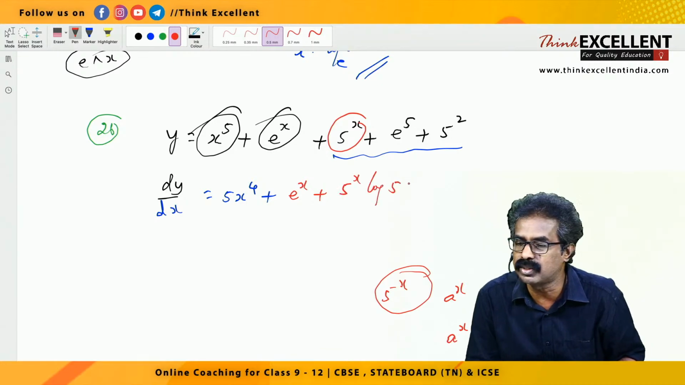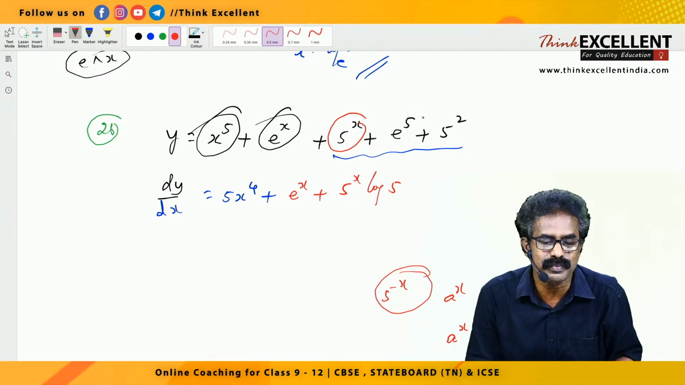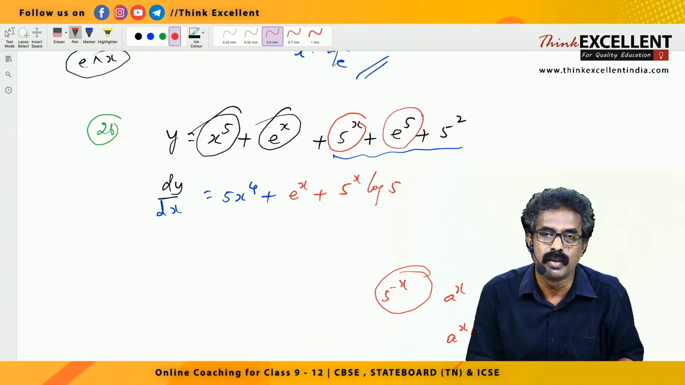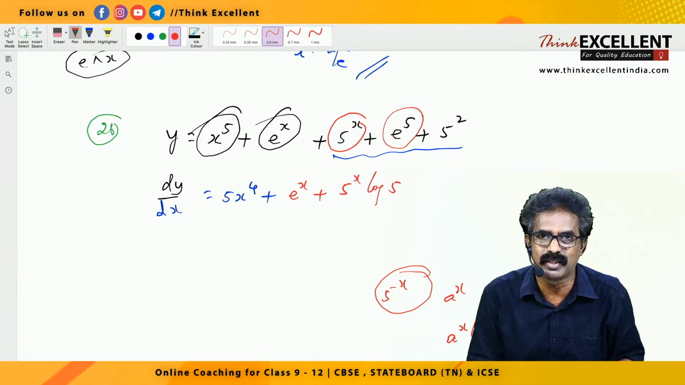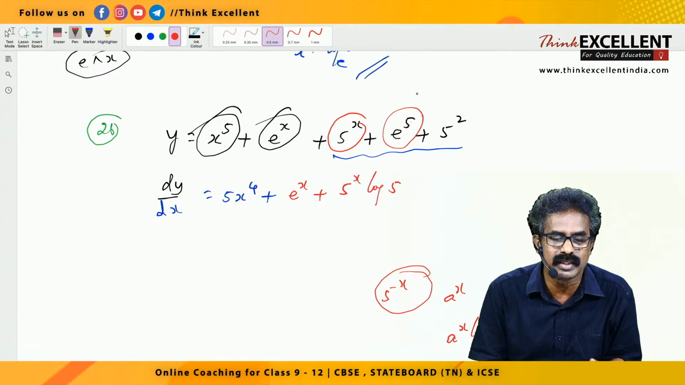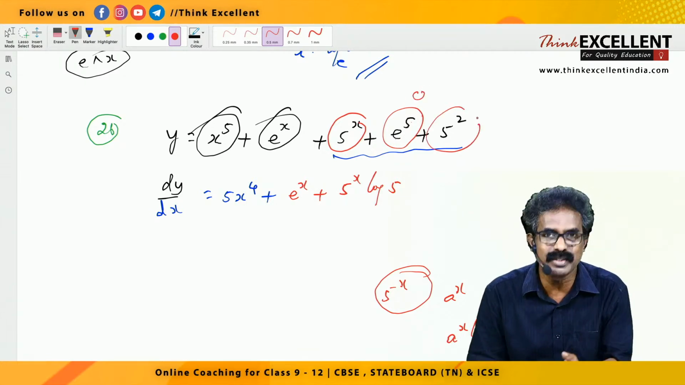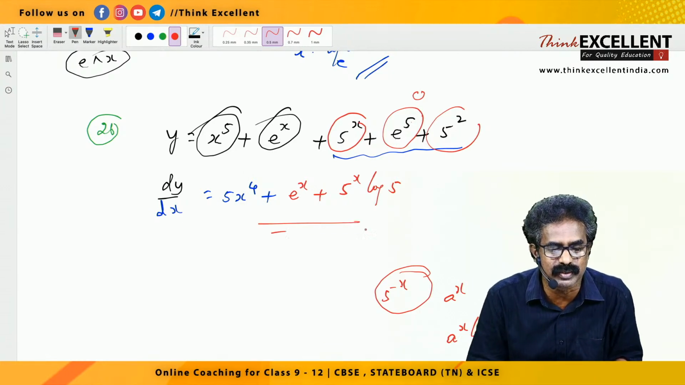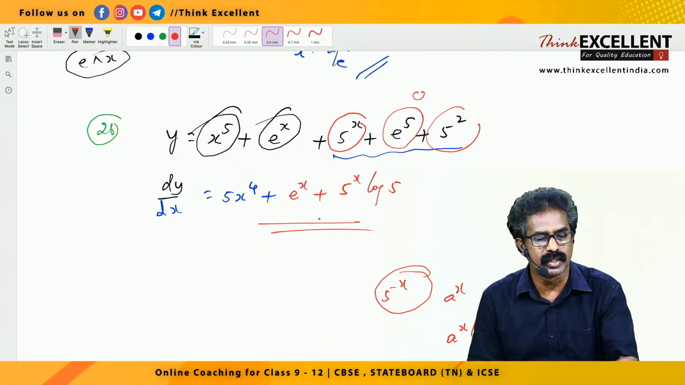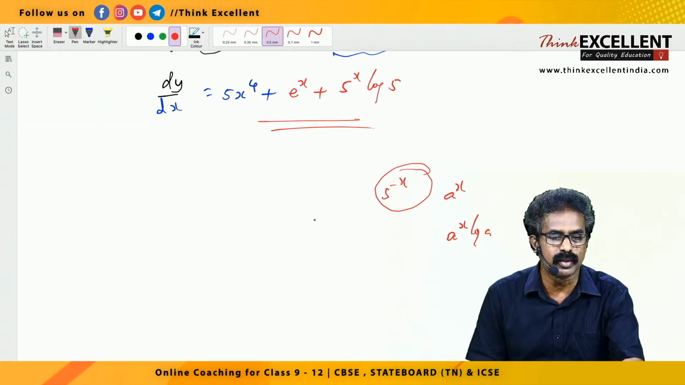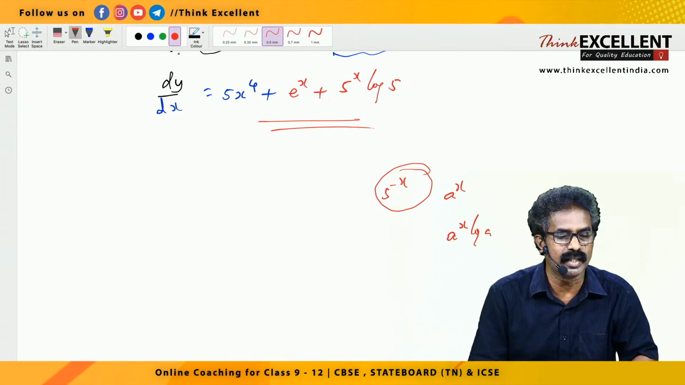What about the derivative of e raised to 5? It is a pure constant. e is a constant, you are learning it in physics, right? 2 point something. 5 is a constant. There is no variable at all, so its derivative is 0. The derivative of 5 square, 25, is also 0. The last 2 terms are 0, that's all. So this is your answer, okay? Some of the students were partly correct only. That's good.